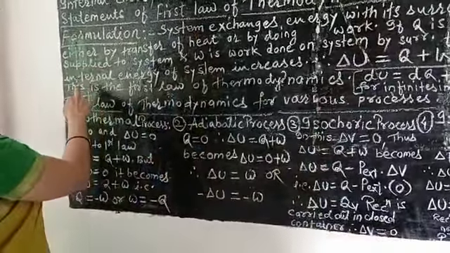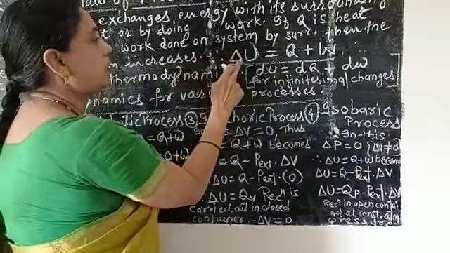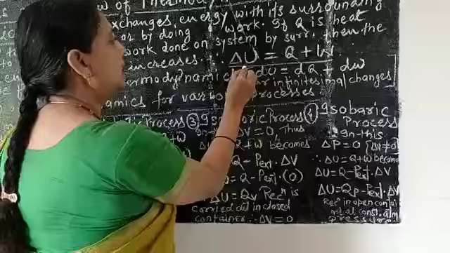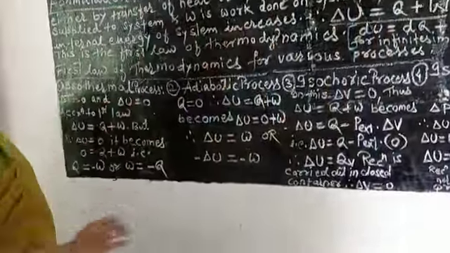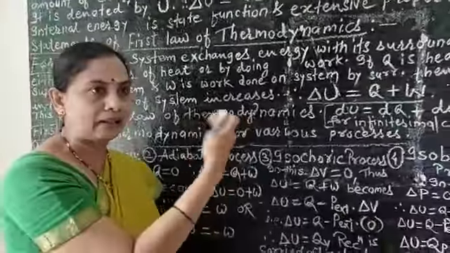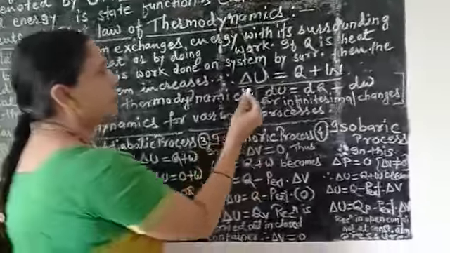Thus the internal energy of the system increases and therefore it is positive, so delta U is equal to Q plus W, and this is nothing but the first law of thermodynamics. You can say that it is a mathematical equation for the first law of thermodynamics.